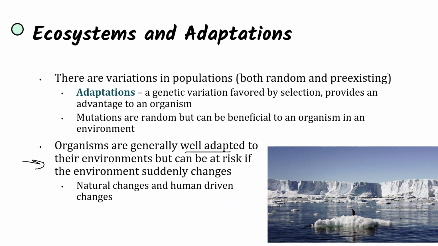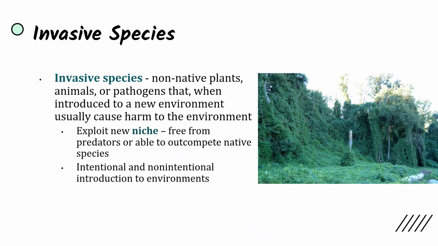And I included this picture over here to preface the whole climate change disrupting environments, including within polar ice caps and causing ice to melt, and that's removing a habitat from certain populations, which is then going to cause them to not have a place to live.